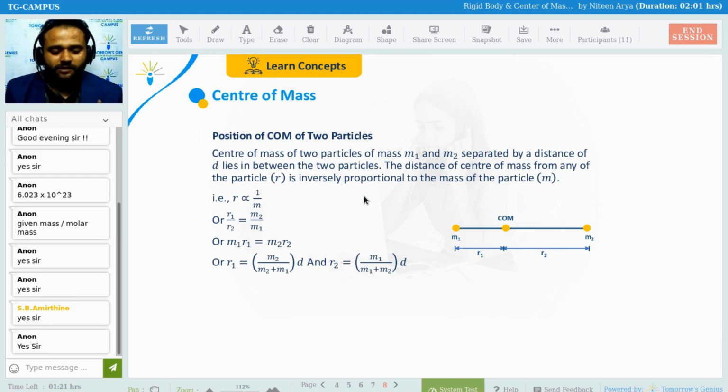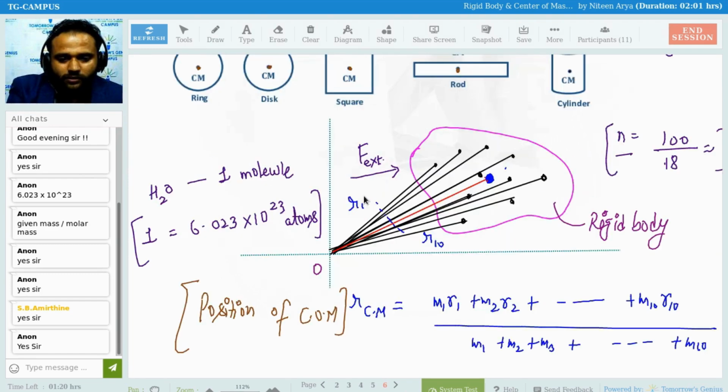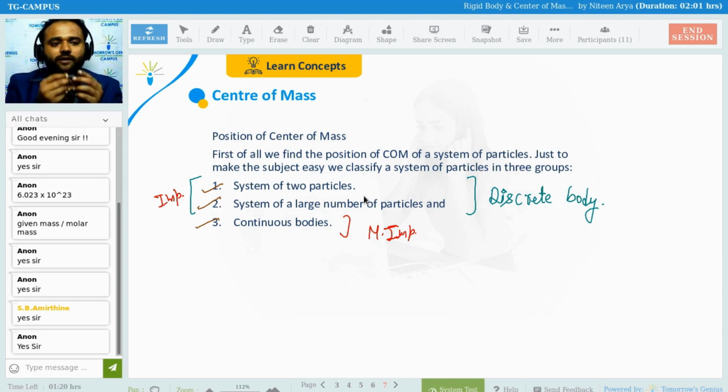Assume that if this end particle is very heavy, the center of mass is going to be shifted a little bit away, because as you can see from the previous relation also, the distance of center of mass is inversely proportional to the mass. So if the left hand mass is the heaviest, center of mass is going to be shifted here to balance this thing. Clear na? Okay.